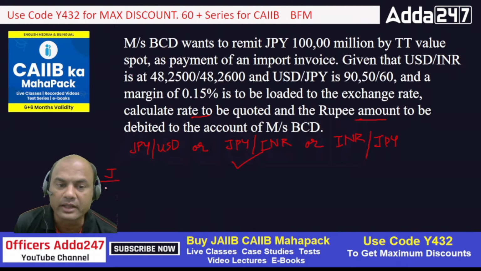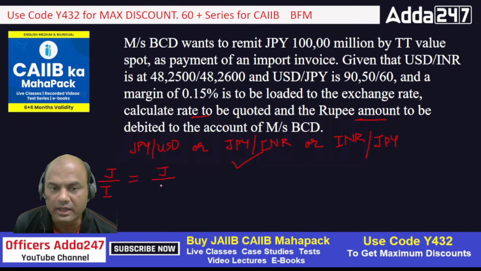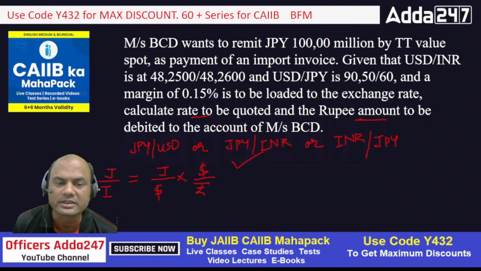JPY to INR equals JPY to dollar into dollar to INR. Instead of this, I'll write rupees, otherwise you'll get confused. So JPY to INR equals JPY to dollar into dollar to INR, isn't it?